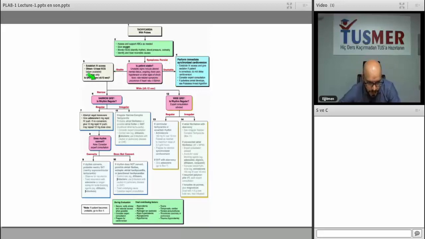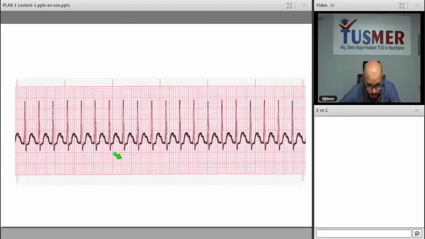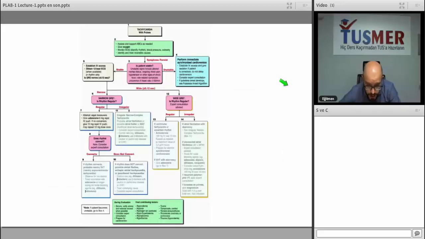Then we will look at the QRS, if it's narrow or not, 0.12 seconds or 120 milliseconds. If you have a narrow QRS, you're going to look if it's regular or not. The patient here has a narrow QRS and it's regular. So this is a supraventricular tachycardia. What we're going to do is first make a vagal maneuver. If it's not helping, you can give adenosine.